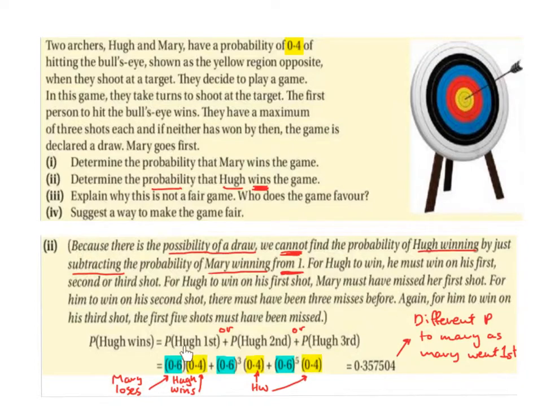So multiplying out the brackets and then adding, we end up with 0.353704. This is a different probability to Mary's because Mary went first.